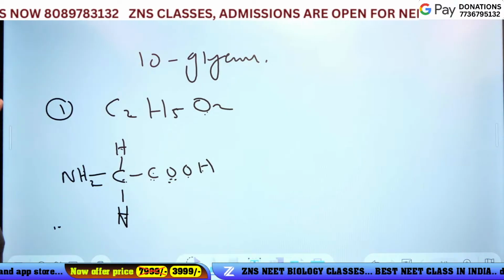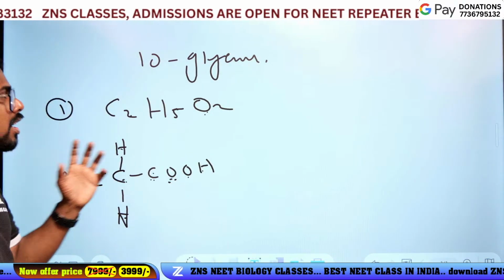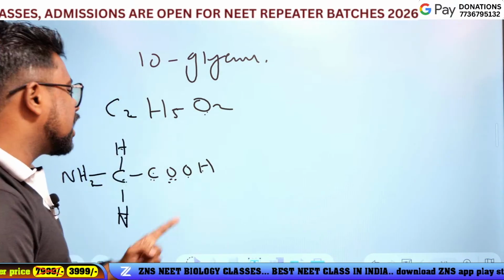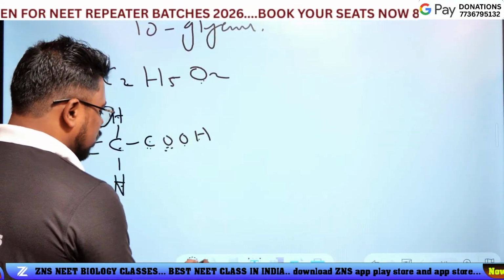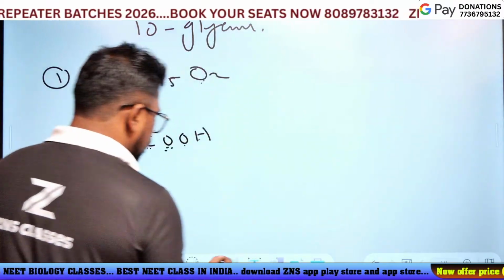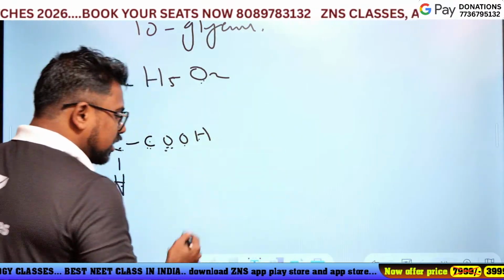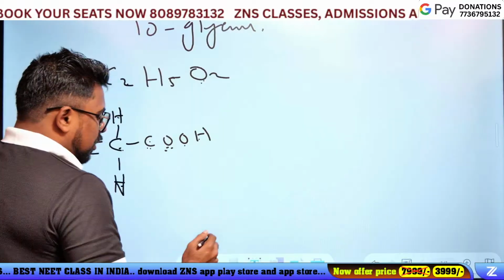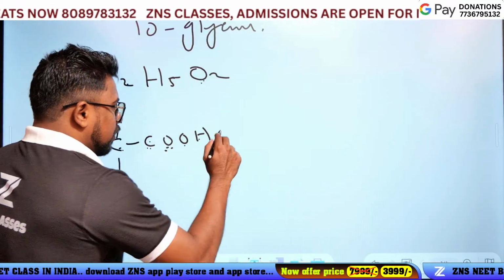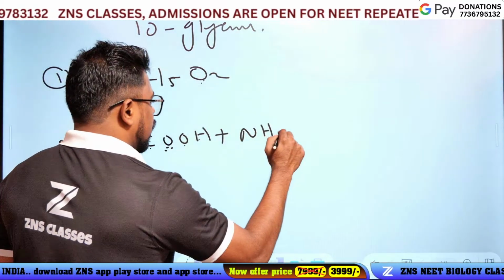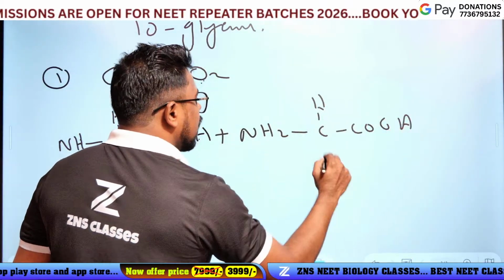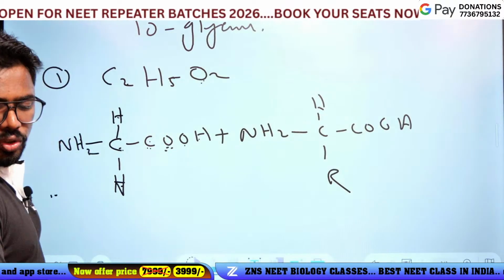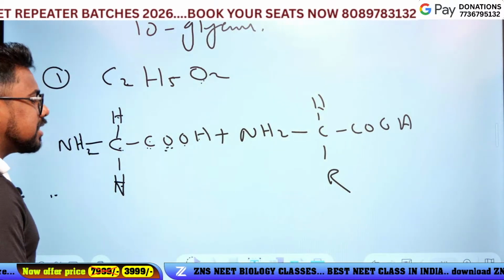Okay, and then 10. Look at it, guys, a 10 glycine chain. I'm just going to write the glycine chain, plus NH2 CH COOH and it is R. Okay, 2 glycine. And how to link the glycine?